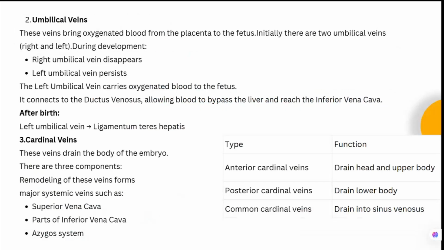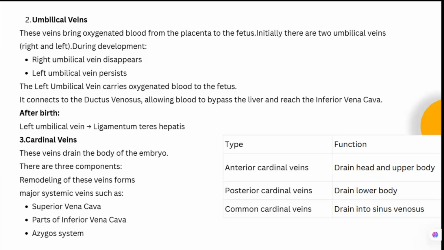Then umbilical veins. There are two umbilical veins we know, and initially there are two veins and two arteries, but the right umbilical vein later on disappears. These veins bring oxygenated blood from the placenta to the fetus. During the development, the right umbilical vein will disappear and the left umbilical vein persists. This is also SBA. Which umbilical vein persists? The left umbilical vein persists and the right umbilical vein disappears.